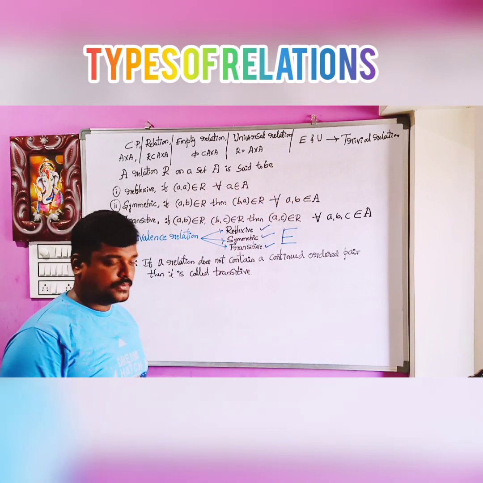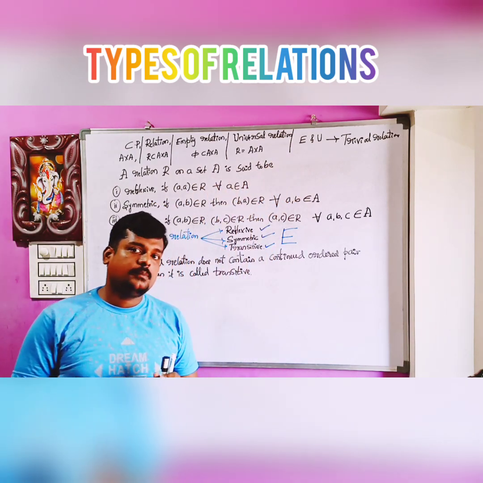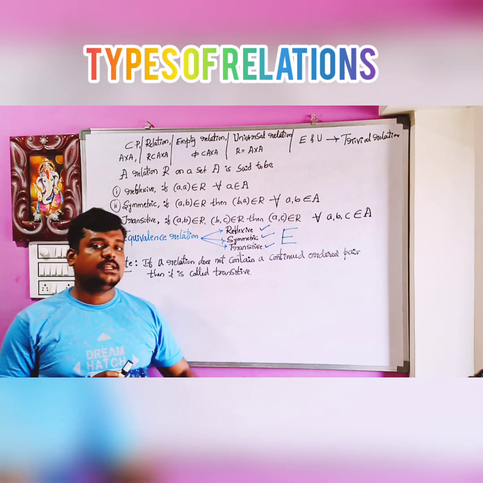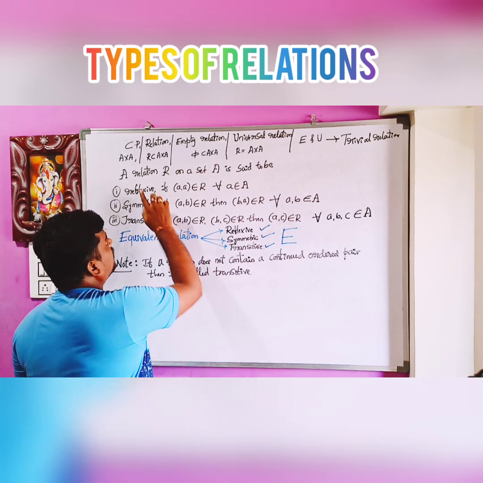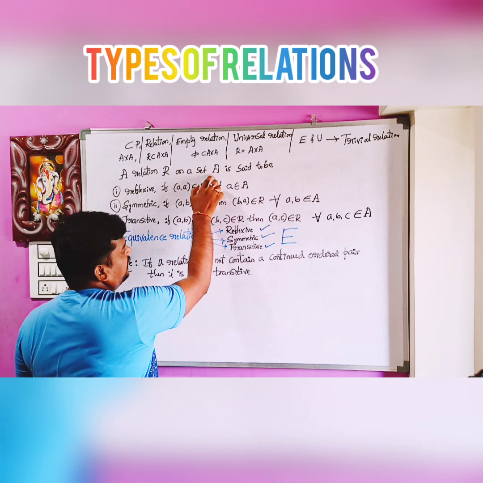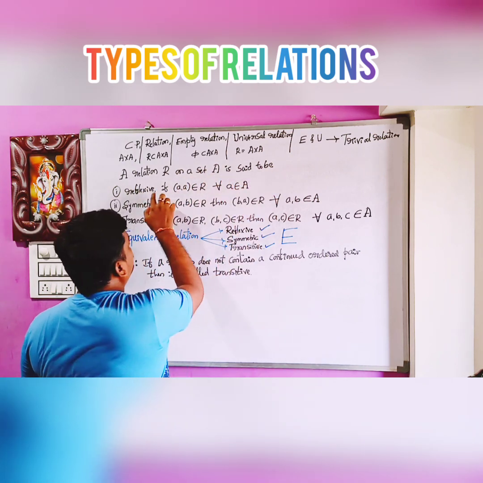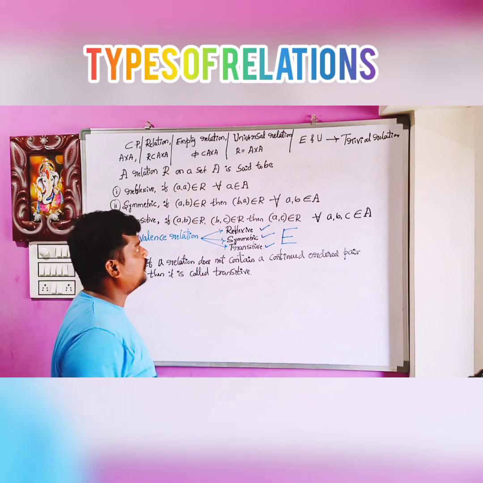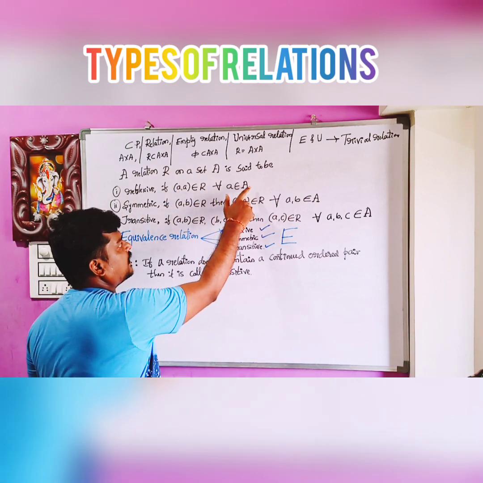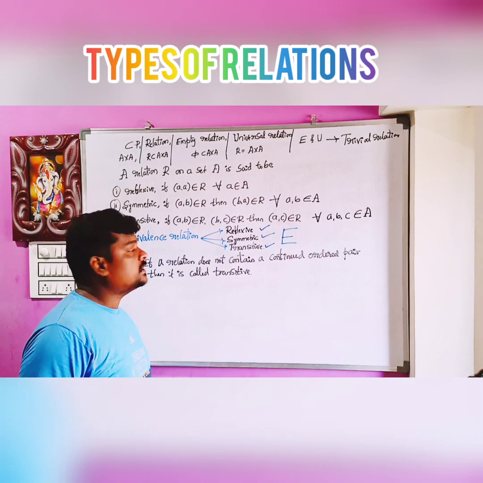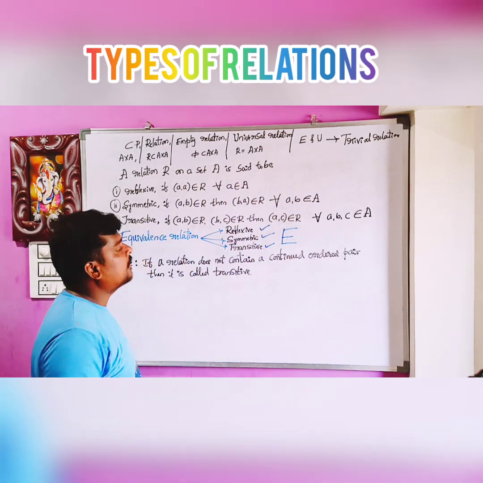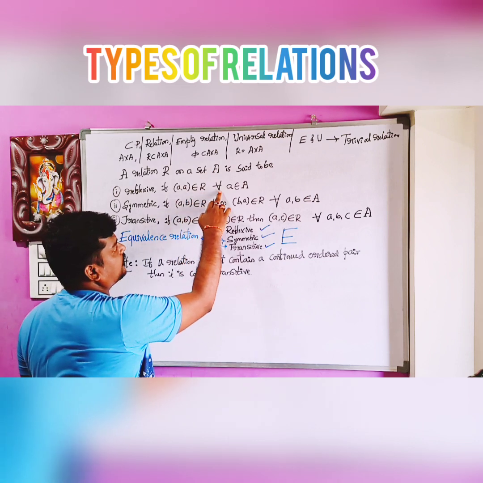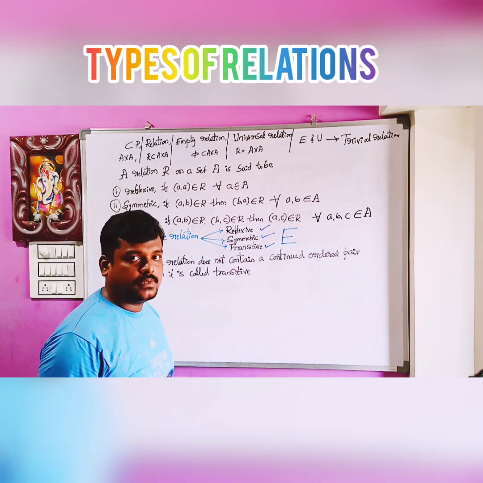In the exam they may ask individual definitions, like what is a reflexive relation. How to define a reflexive relation? A relation R on a set A is said to be a reflexive relation if A comma A belongs to R, for all A belongs to capital A.